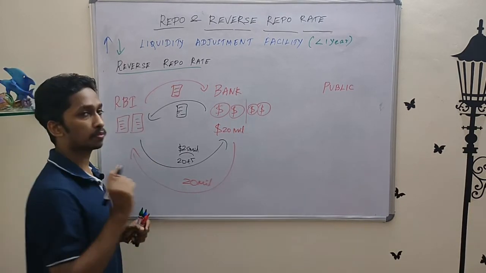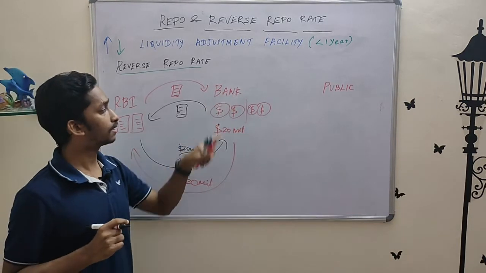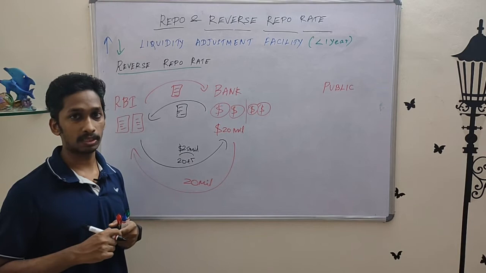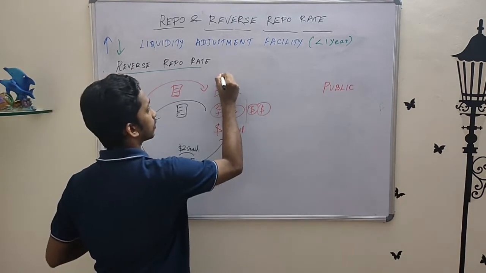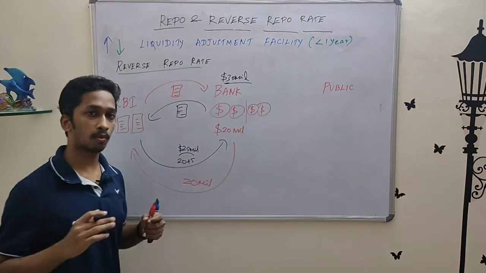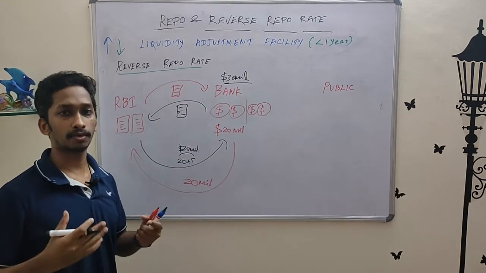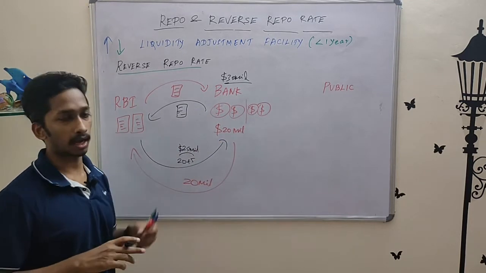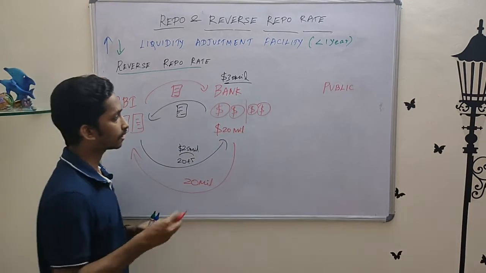We have to notice one part of it. The bank is lending to the RBI from its overall lending capacity, which means, say the bank has $30 million, okay, which is the overall amount this bank can lend to anyone. The bank, since it has lent $20 million to the RBI already, how much is left?